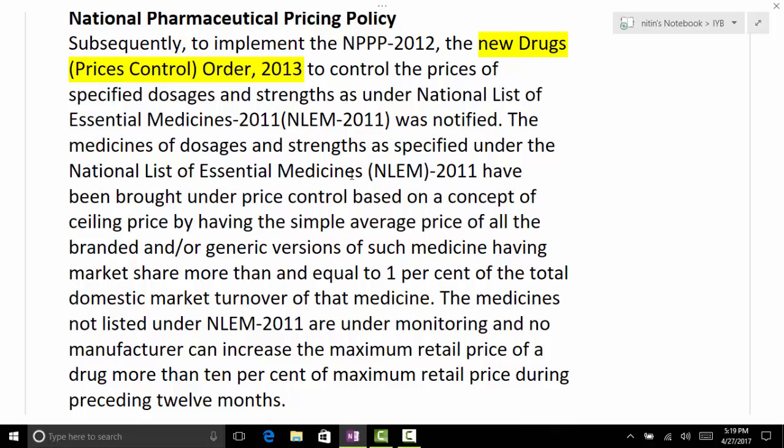Secondly, it is also backed by our judiciary. In the judgment, the Supreme Court held that our Patent Act is totally constitutional and valid. So even the Supreme Court recognized this fact.